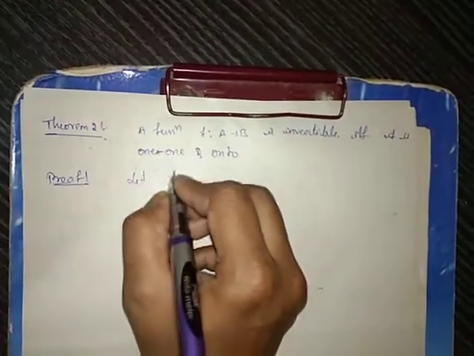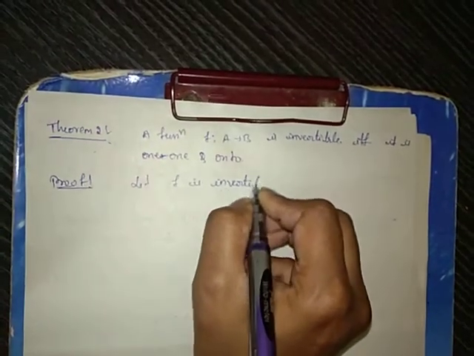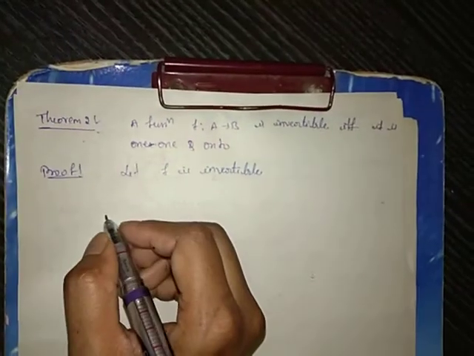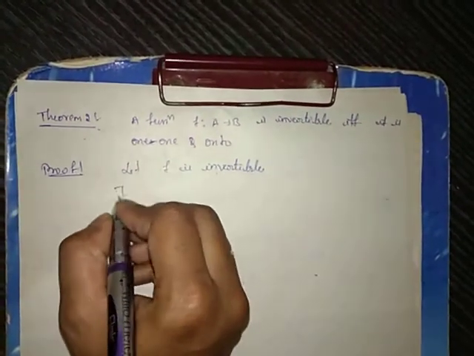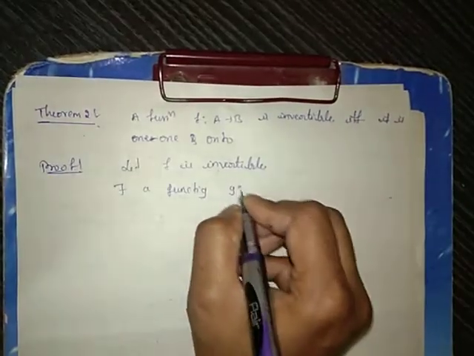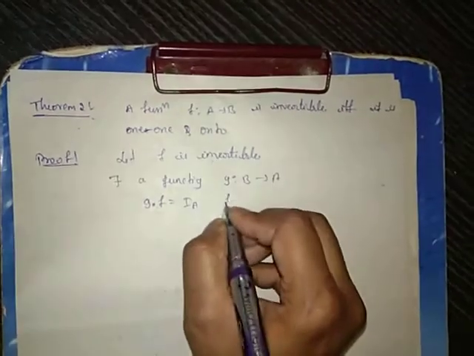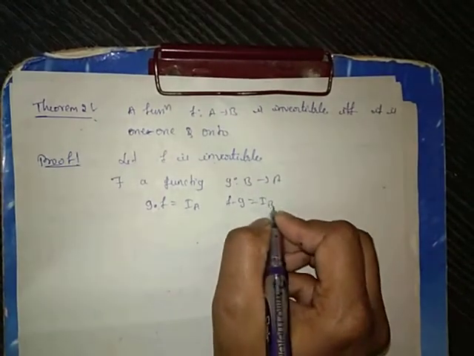Let f be invertible. Suppose f is invertible, then there exists a function g from B to A. Then g dot f equals I_A, f dot g equals I_B.